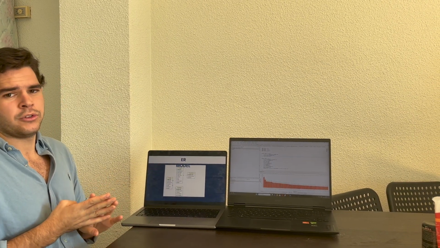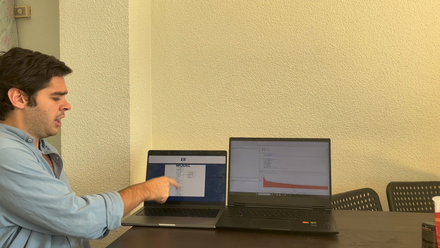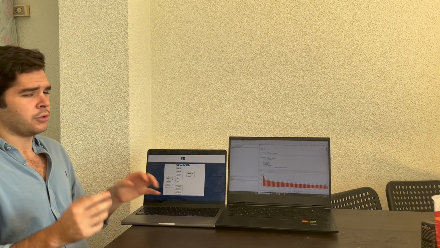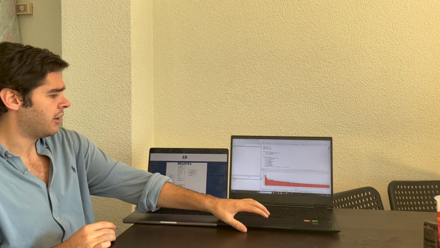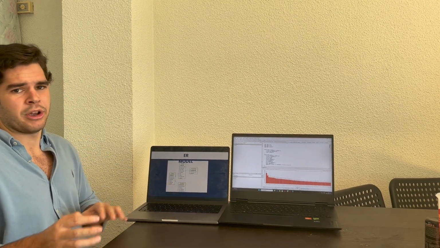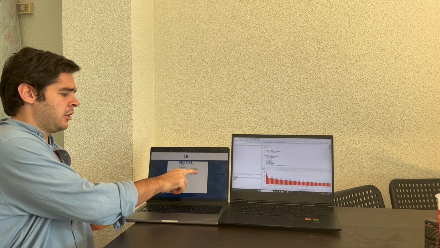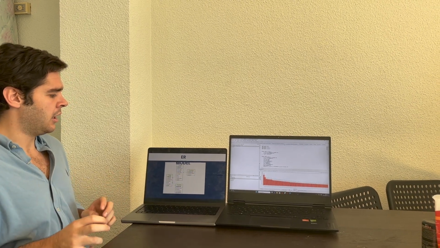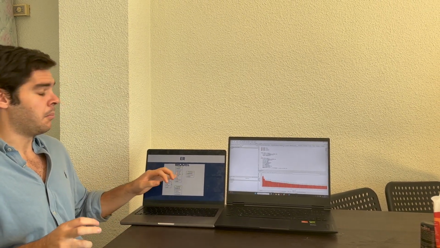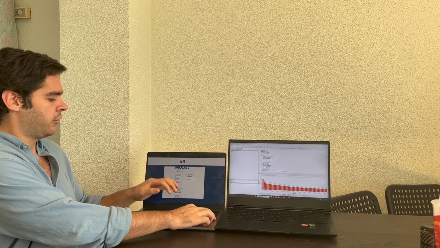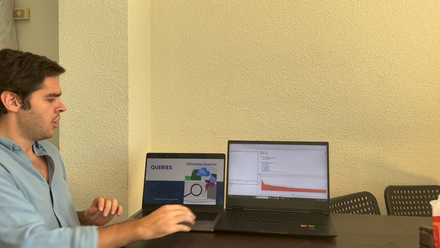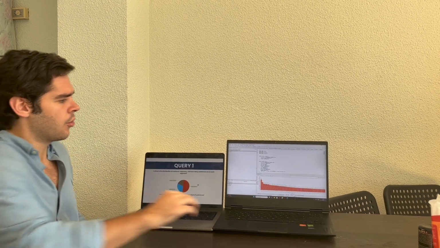We have 4 different tables. This is an M2N relationship, so it creates a table. We have customers, we have orders, we have sales, and we have product. Okay, here in the black letters in bold, sorry, we see the primary key and the rest of the attributes that we have. Okay, so let's go with the queries.